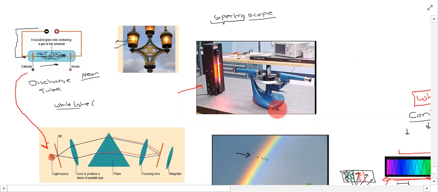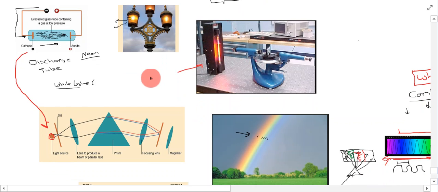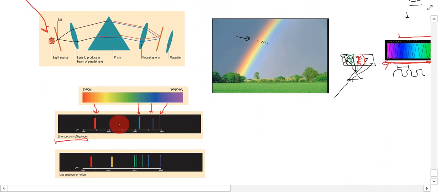We can pass electricity through it like this, and then we can pass that light through this spectroscope, and then it'll produce one of these line spectra that we can then look at and examine. We can use this as a fingerprint for hydrogen. This is characteristic of hydrogen. No other elements are going to give these exact bands of light coming from hydrogen or coming from the visible spectrum.